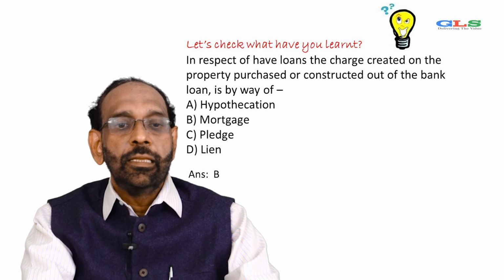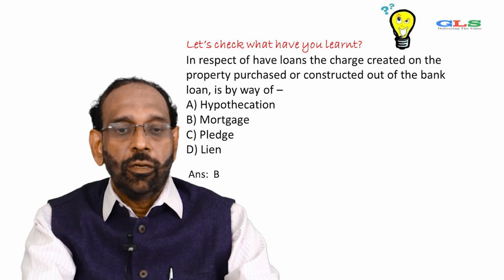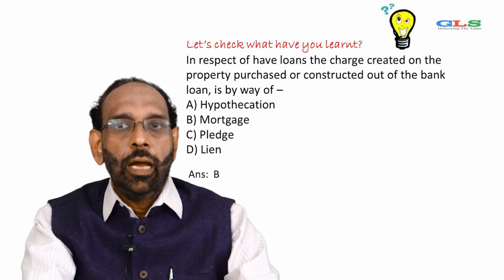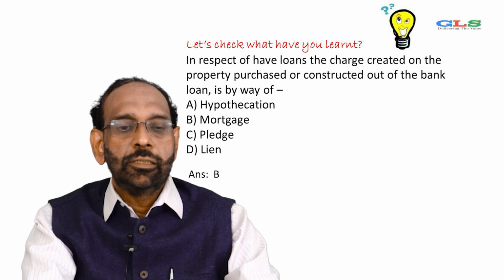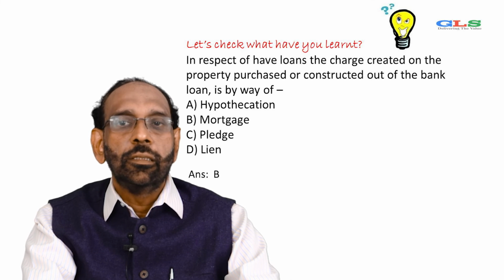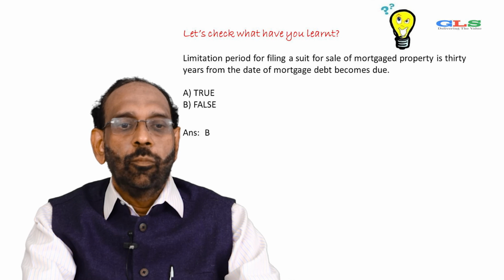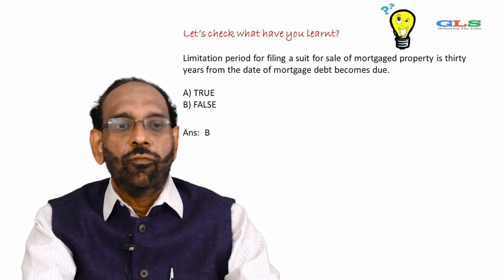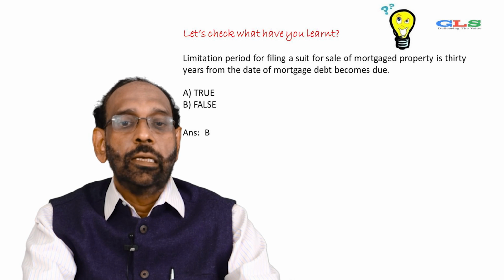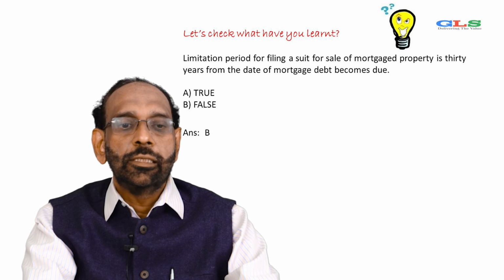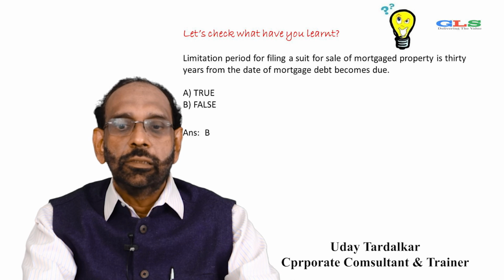Next question, in respect of loans, the charge created on the property purchased or constructed out of the bank loan is by way of hypothecation, mortgage, pledge, lien. Answer is B, that is mortgage. Let's check again a sentence, whether it is true or false. Limitation period for filing a suit for sale of a mortgaged property is 30 years from the date the mortgage debt becomes due. Answer is B, that is, it's false.